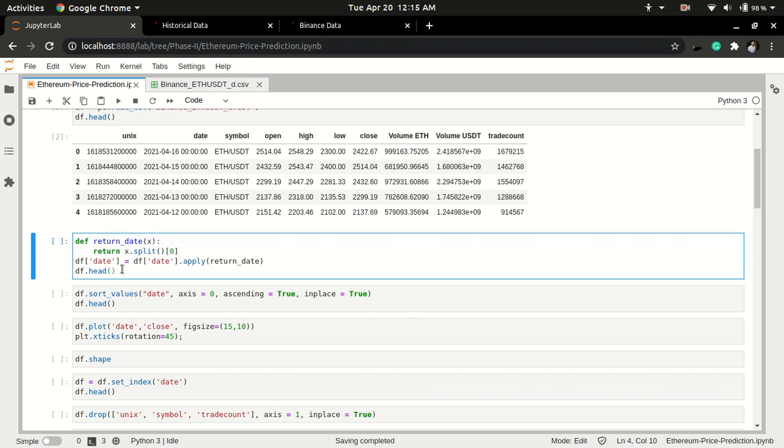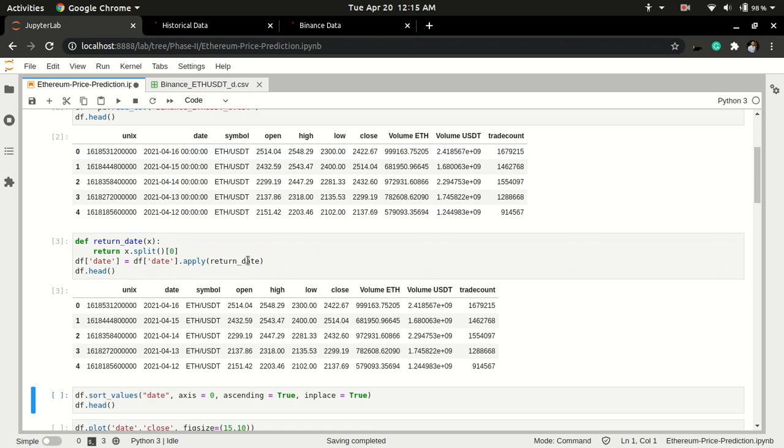Here I have taken my date attribute, taken all its values, split them using the split command, and kept only the first part, that is only the date part. So it only keeps the date. You can check that now we do not have that time part, because all the timestamps were from midnight.